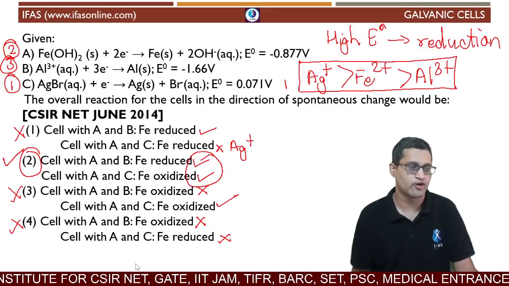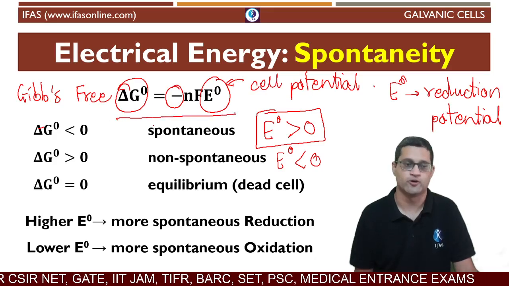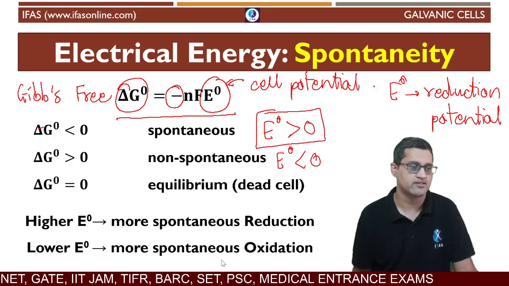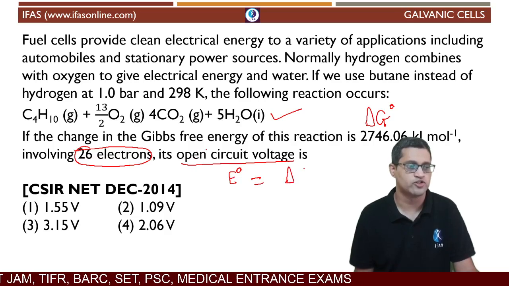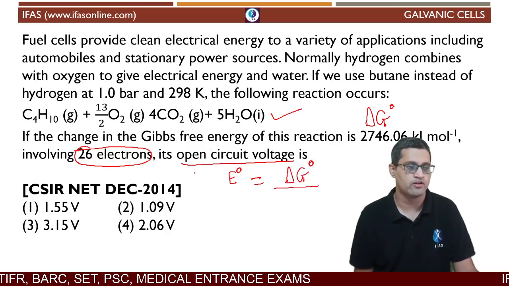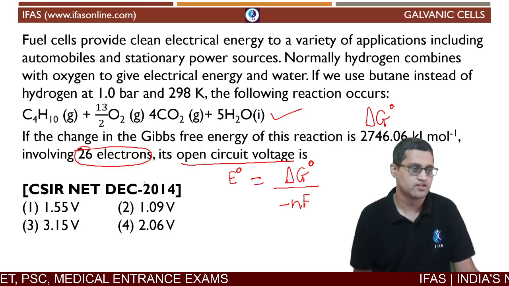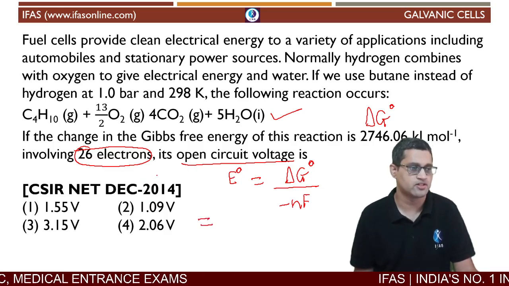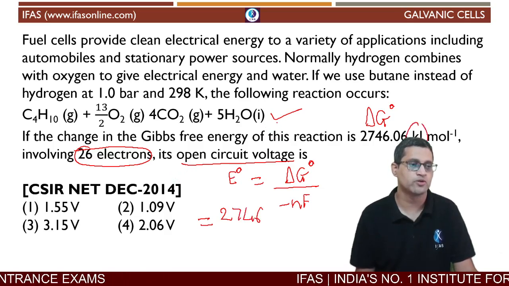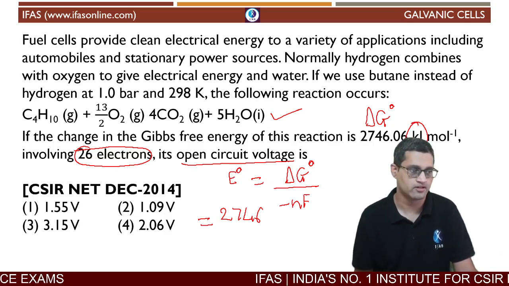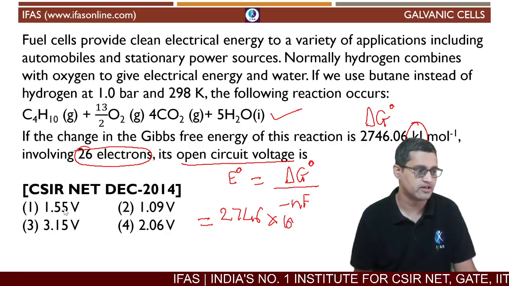Now, we have seen a formula for this earlier. Delta G is minus nFE naught, right? We are going to use this formula. So E naught is equal to delta G upon minus nF, and we simply have to substitute values here and solve. Delta G naught is 2746, but this is in kilojoules. Make sure that you convert it to joules, which is your SI unit, by multiplying by 10 raised to 3.